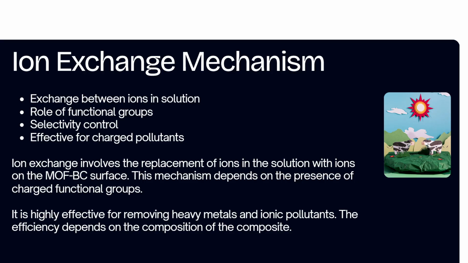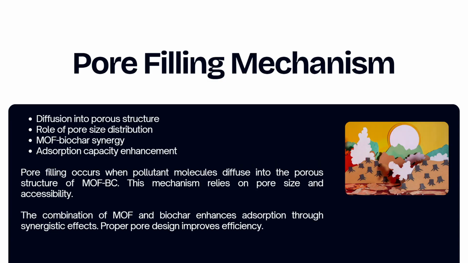Next, we jump to the ion exchange mechanism. There are four points here. The first one is the exchange between ions in solution, the role of functional groups, selectivity control, and effectiveness for charged pollutants. The ion exchange involves the replacement of ions in the solution with the ions on the MOFBC surface. This mechanism depends on the presence of charged functional groups. It is highly effective for removing heavy metals and ionic pollutants. The efficiency depends on the composition of the composite.